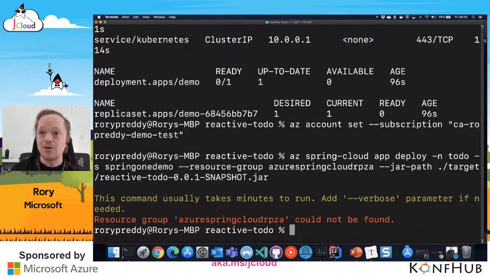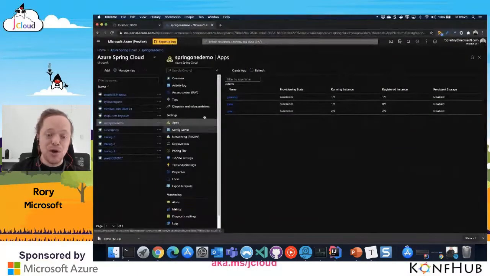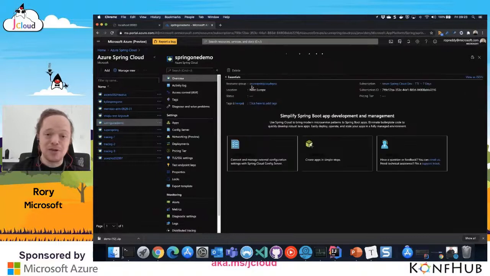could not be found. Oh, I need to log into my other resource group there. Yeah, let's go there, and we want to log in to our different subscription because we didn't have that. So I'm going to log in and set the account to that subscription. This is what happens when you run in multiple subscriptions. You kind of lose track of where you are. So let's actually go into that subscription.